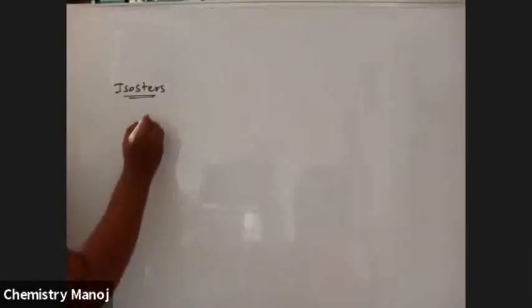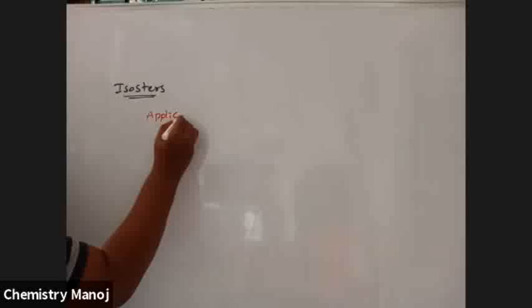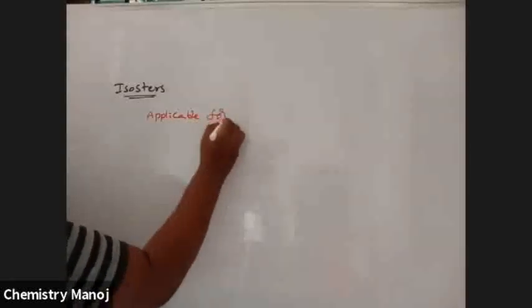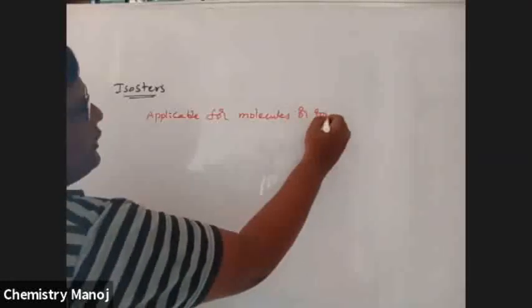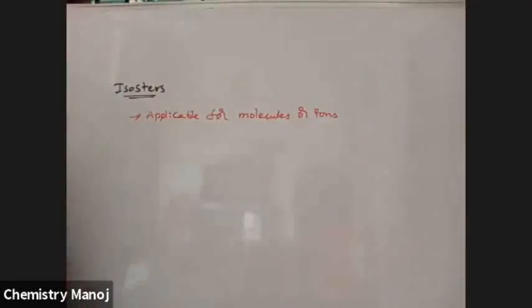What are isosters? These are applicable for molecules or ions.